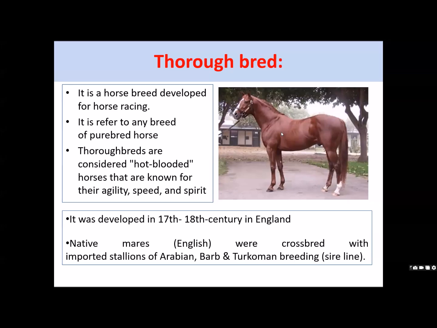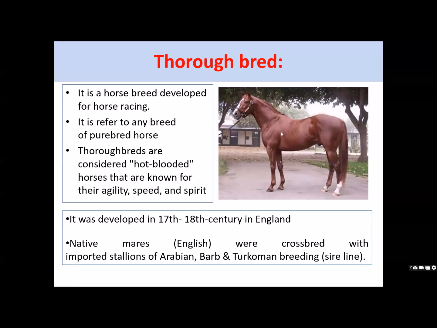But here, we take the characters that we want and combine them. When you try to evolve a breed that way, we call it a developed breed. Similarly, the thoroughbred is a developed breed. It refers to any breed of purebred horse. Thoroughbreds are considered hot-blooded horses that are known for their agility, speed and spirit.